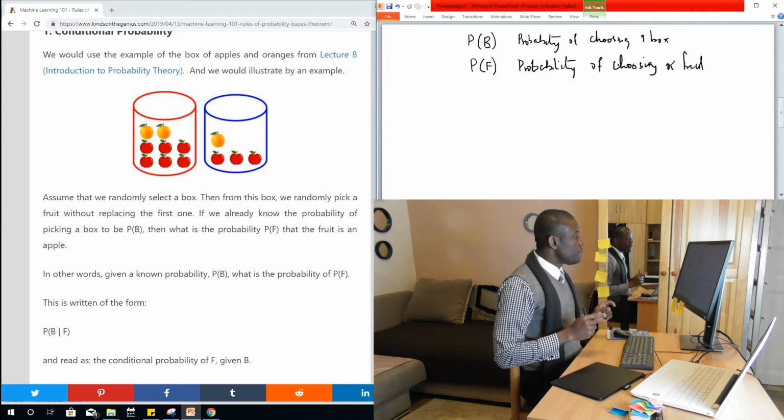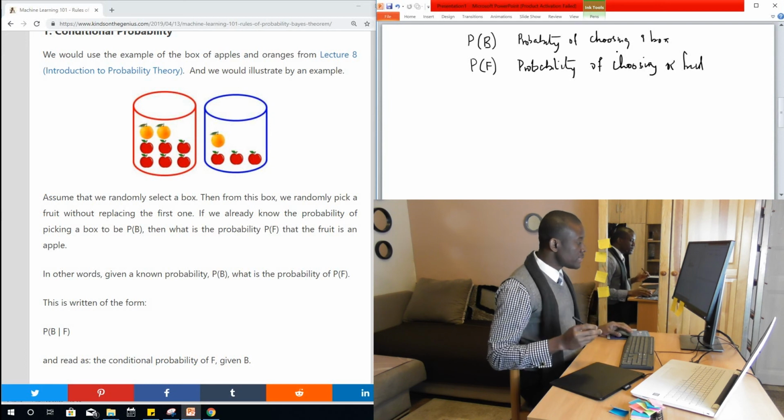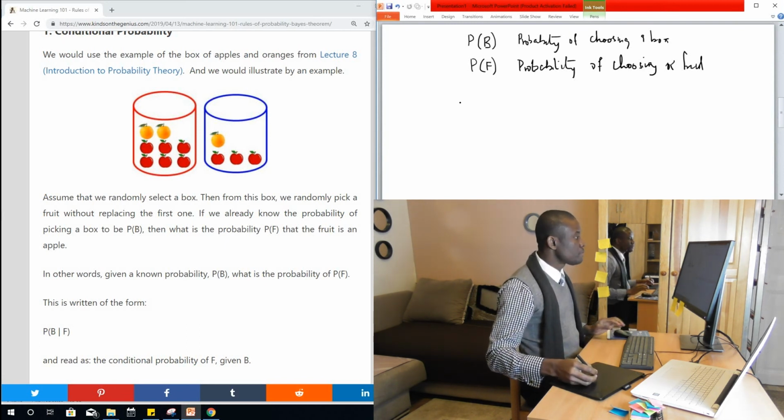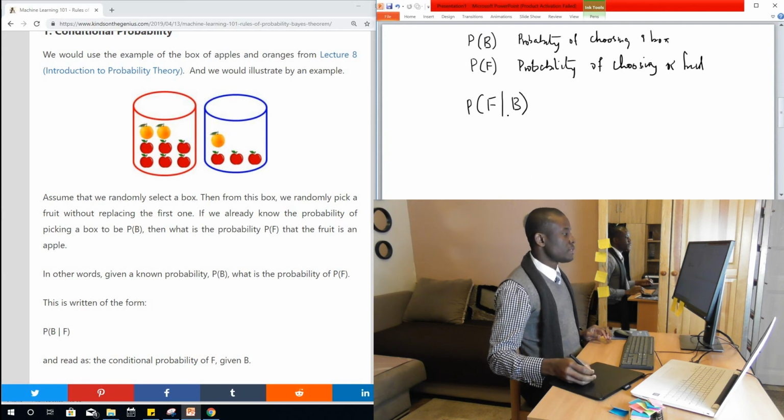If we know the probability of choosing a box, then what is the probability PF of choosing a fruit? We can write it this way: the probability of choosing a fruit, given the probability of choosing a box.